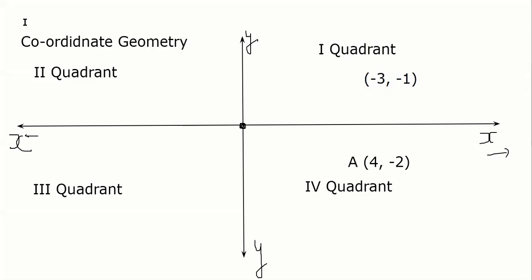So this point, if I call it B, will lie in the third quadrant. Minus 3, minus 1, somewhere here. If I say, everybody, 2, 0, point C is there, 2, 0. Where will it lie? 2, 0. The first quadrant? No.